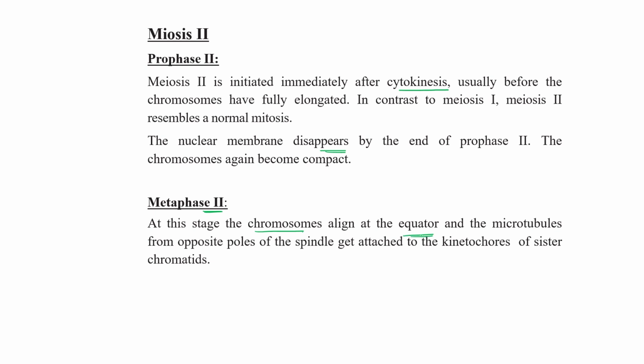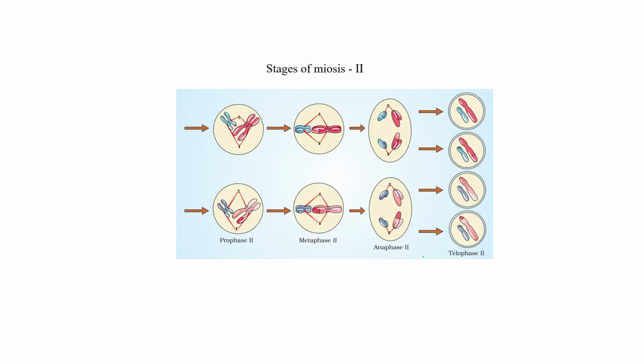plane, and the microtubules from the opposite poles of the spindle get attached to the kinetochore of the sister chromatids. Kinetochore is a plate-like structure present on the centromere, if this is the centromere, this kind of plate. This is known as kinetochore. So the spindle fibers attach to this kinetochore of the sister chromatids. Okay, these are the stages of meiosis 2.